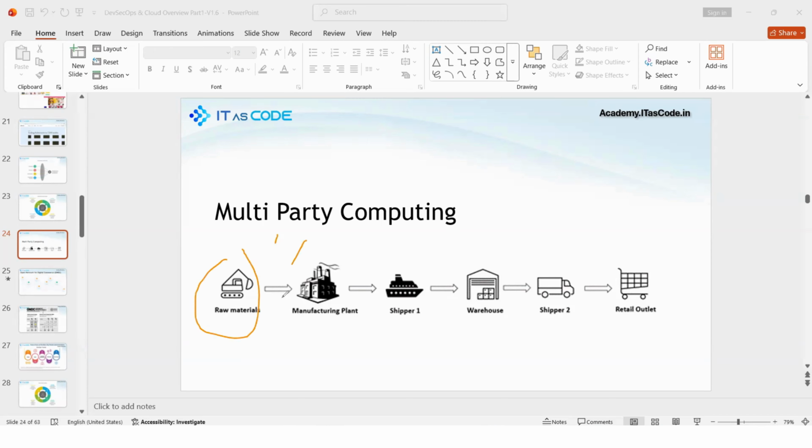So first let us focus on how to set up one organization's cloud architecture. Once you understand the structure, then we'll see how to enable multi-cloud. Before going to multi-cloud, first let us focus on multi-organization. As an organization, we need to communicate with multiple parties, and here multi-parties means multiple organizations.